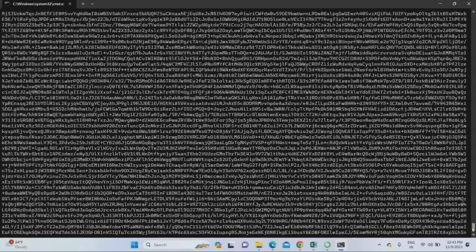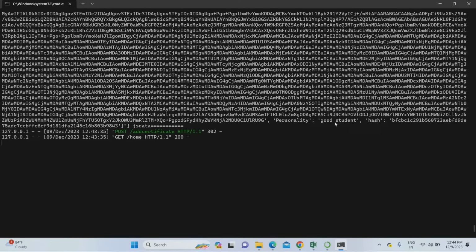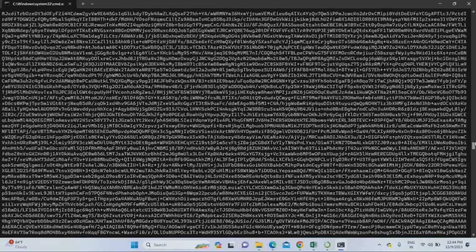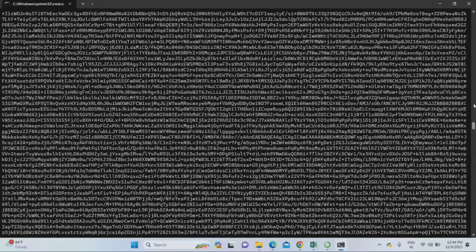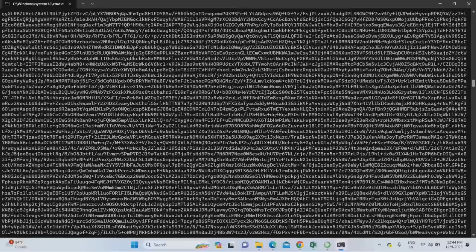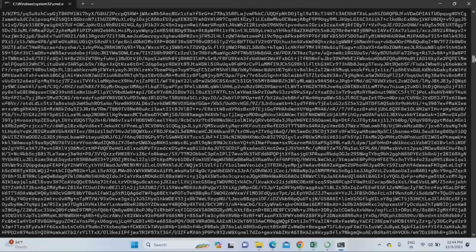To verify, in the last step you can see the uploaded data also. You can see personality, good student. All the data are converted into hash format. This is the blockchain data, and you can't decode it. The complete certificate is uploaded into the blockchain form. This is the hash data.